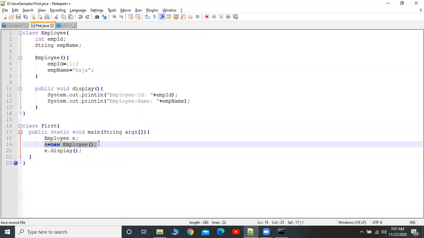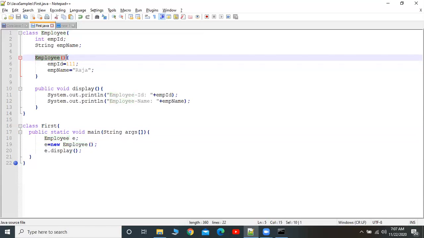And again this new, see, this is Employee. Now this object is created based on the zero argument constructor. What is that? Zero argument constructor. Here Employee, we have an Employee, and that Employee is a zero argument constructor.